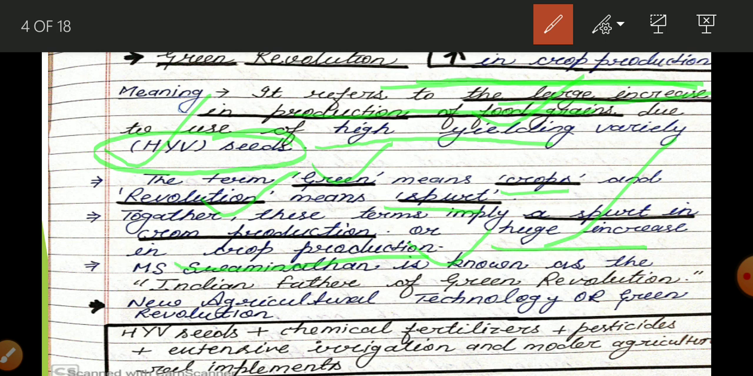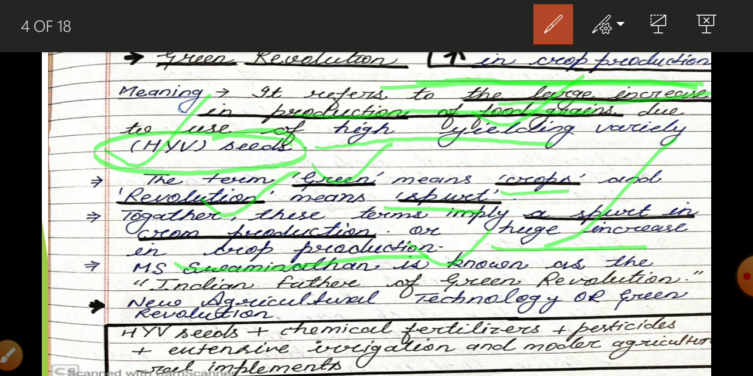One thing, when we are talking about due to HYV seeds, remember: whenever a farmer uses HYV seeds in place of conventional seeds, it does not mean he just purchases HYV seed and uses it and there is too much production.